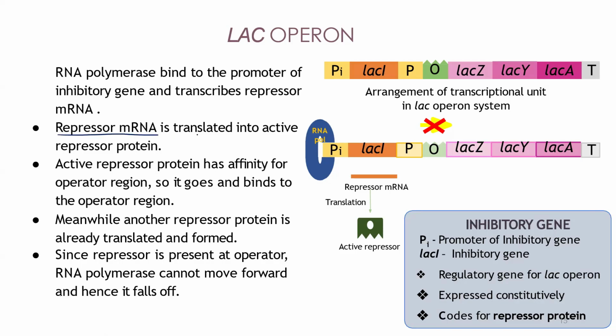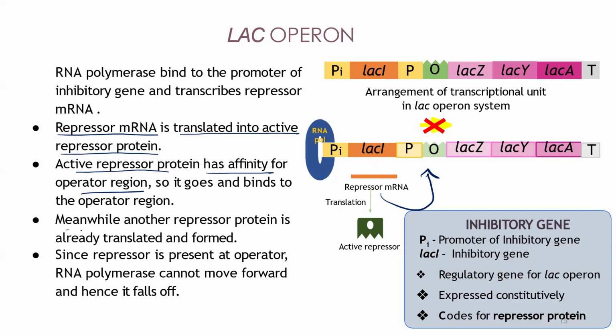So the repressor mRNA is translated into the active repressor protein. Whatever repressor mRNA is there, it will produce the active repressor. Now this active repressor has an affinity for the operator region, so it will go and bind to this operator region.